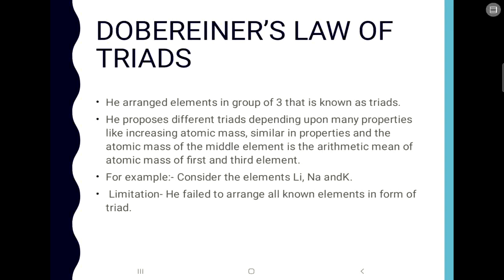We have understood this in class 10, but I'm just doing a brief recap. For example, we had lithium, sodium and potassium in a triad, and the middle element's atomic mass is the arithmetic mean of the atomic masses of the other two elements on the left and the right. One limitation was that he failed to arrange all the known elements of that time in the form of triads. He could arrange only a few elements in triads, not all the elements that were known at that time. So that was one limitation of his triads.